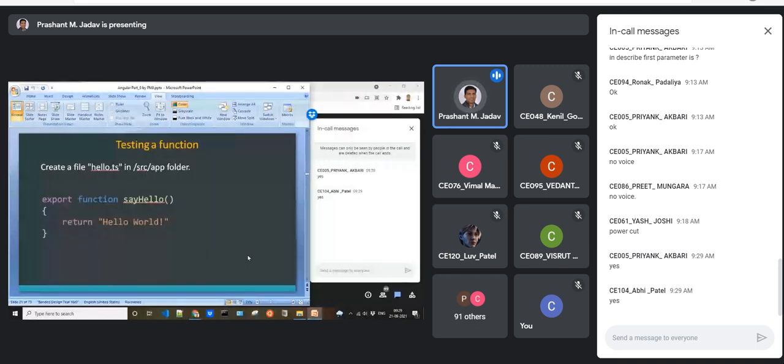Okay, so what we did, we are writing a function, say hello, and exporting it so that it can be used in your testing code, in your spec file. So basically you create this hello.ts file. There is a hello function which returns a static string. And now you create a hello.spec.ts file.